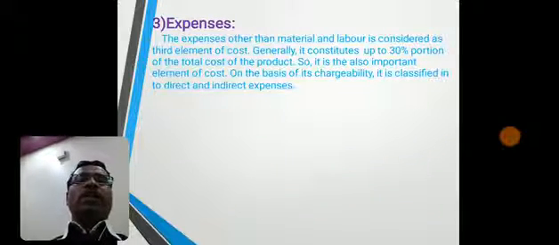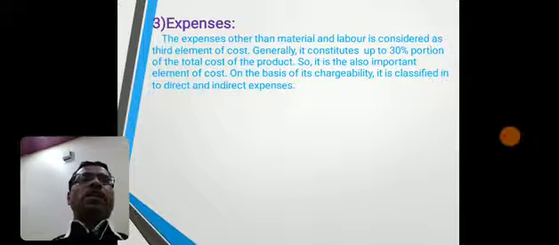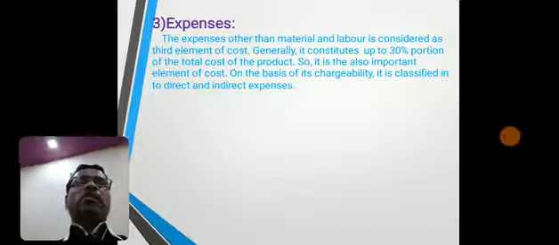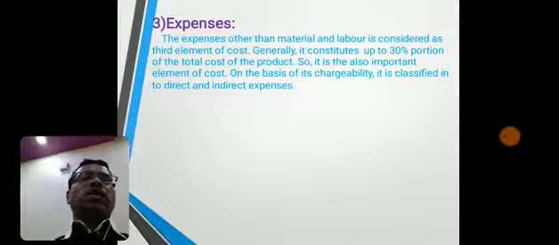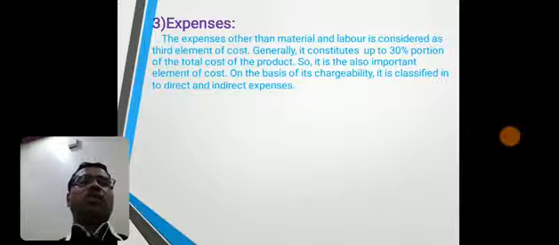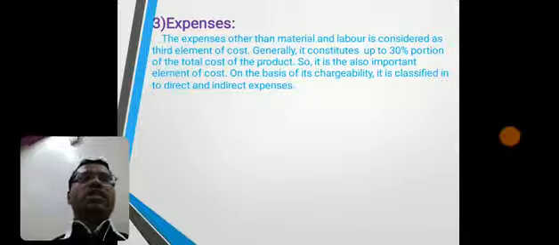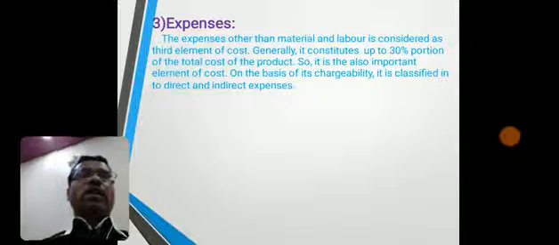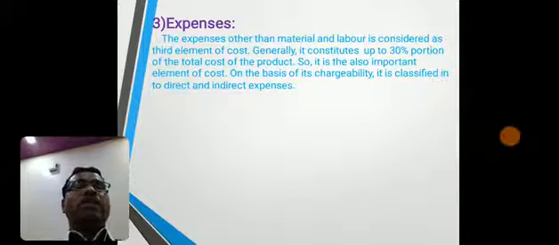Expenses, third element. The expenses other than material and labor is considered as third element of cost. Generally it constitutes up to 30% portion of the total cost of the product. So it is also an important element of cost. On the basis of its chargeability, it is classified as direct and indirect expenses.